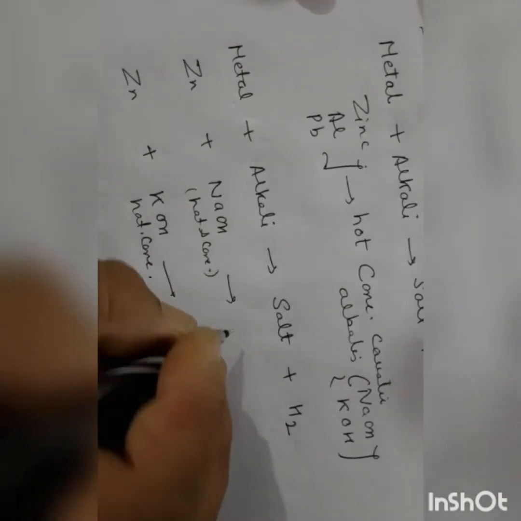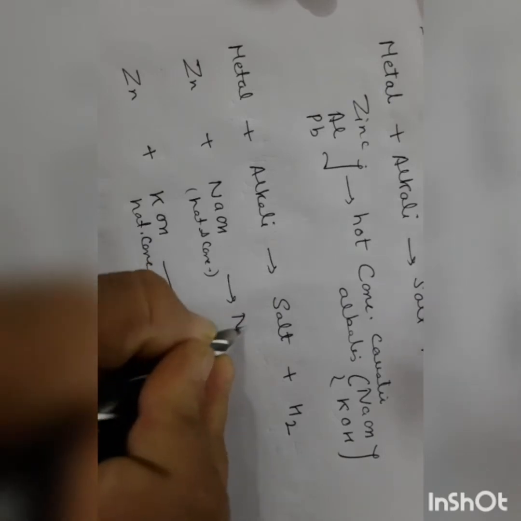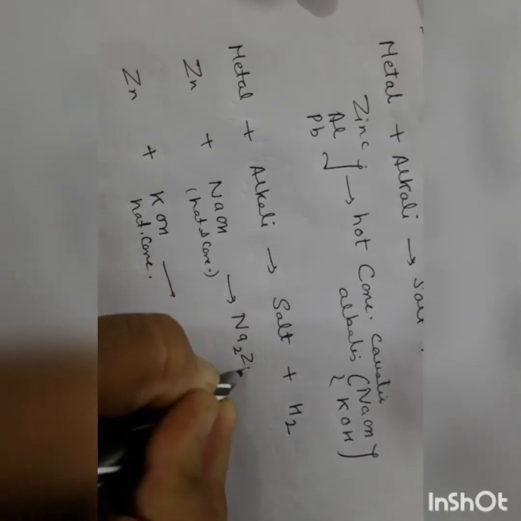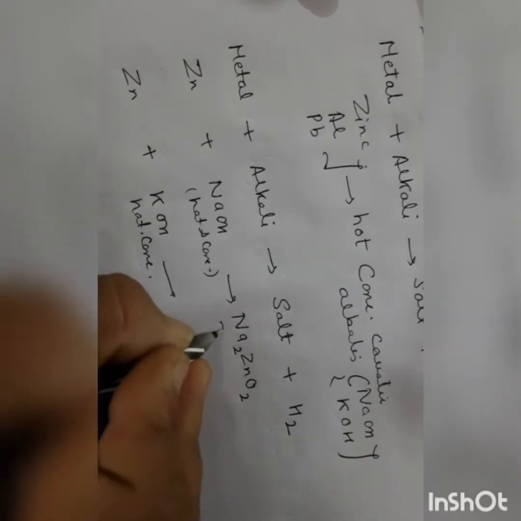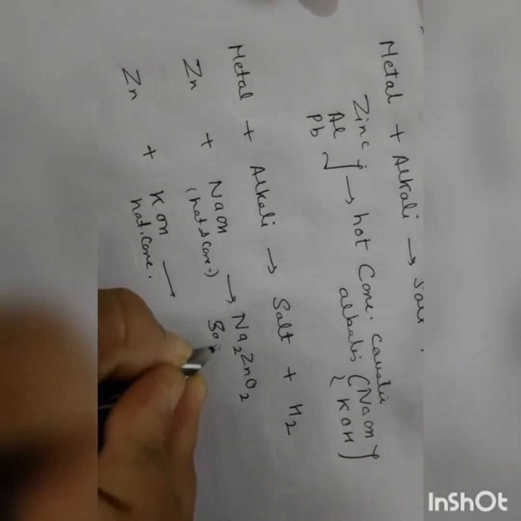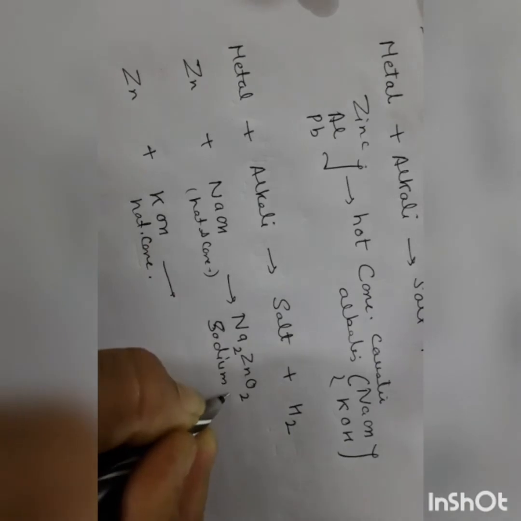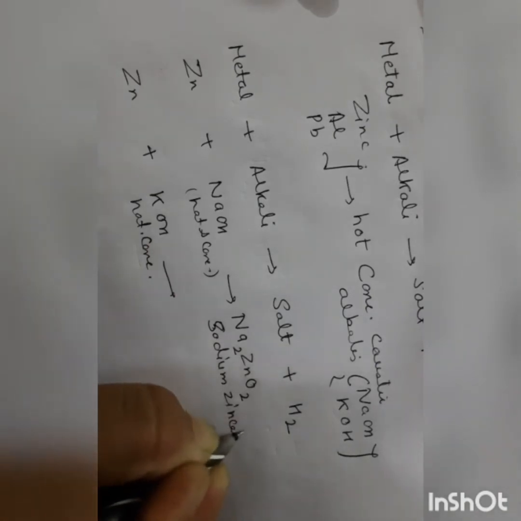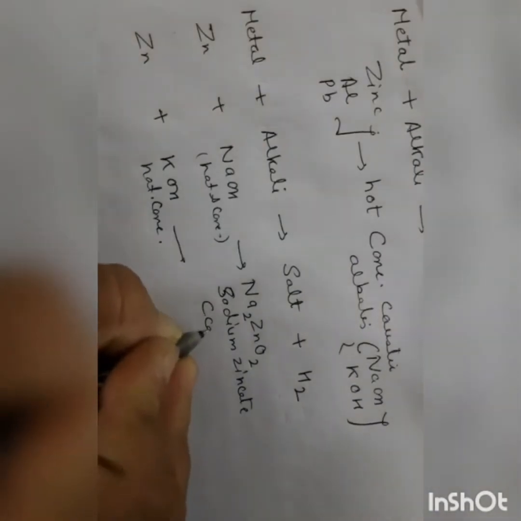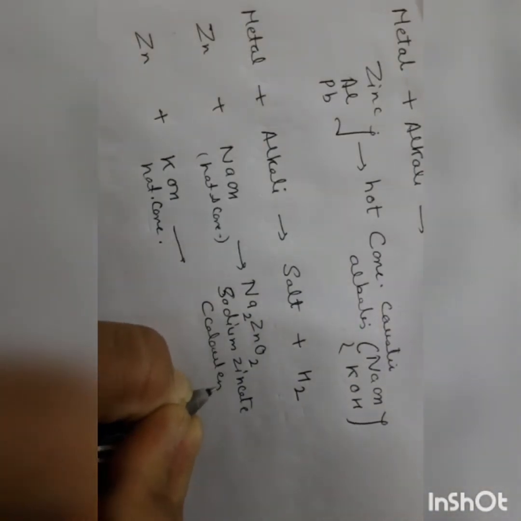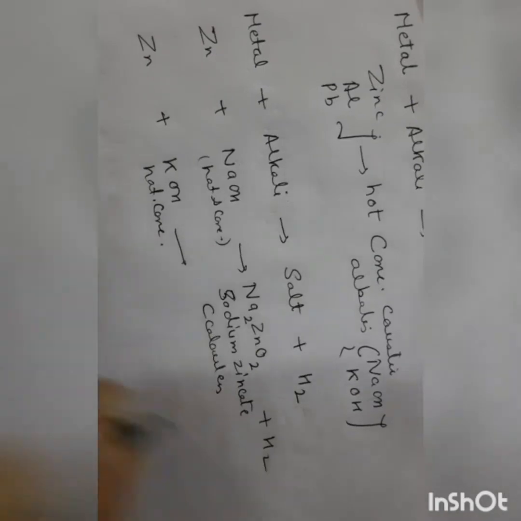Now here a special salt is formed, that is sodium zincate. Sodium zincate is colorless. In addition to it, hydrogen is formed.